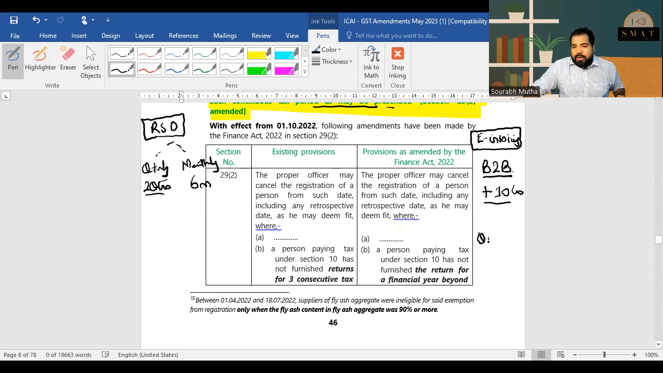Next, there is something called QR code. You all know QR code, and the dynamic QR code is applicable for anyone whose turnover has been more than, this is basically 500 crores. So there's no change in this, honestly. Only this e-invoicing 10 crore limit has the change.